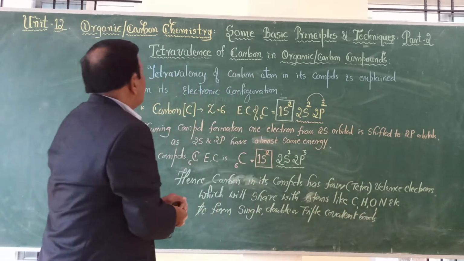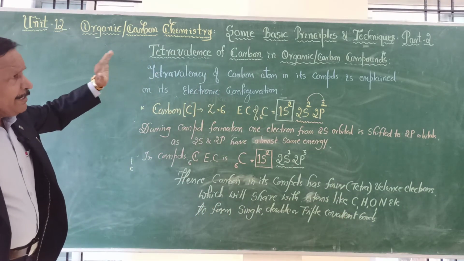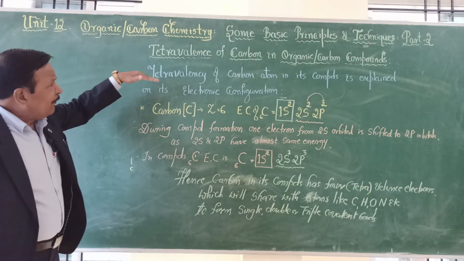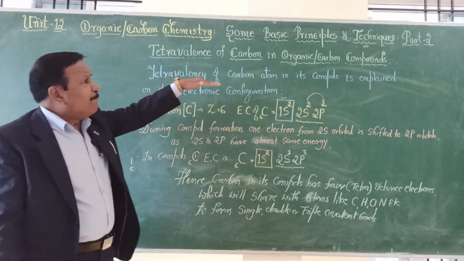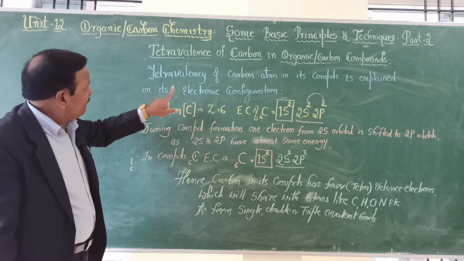So this is what we mean by the tetravalence of carbon in organic chemistry. Organic carbon will show tetravalency. The tetravalency of a carbon atom in its compounds is explained on its electronic configuration.